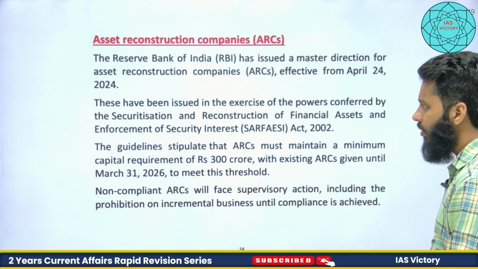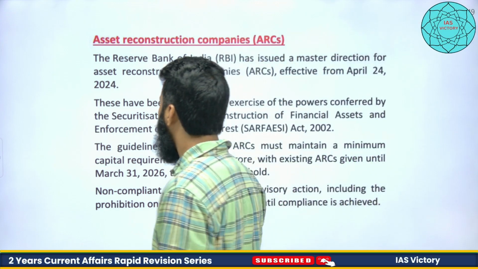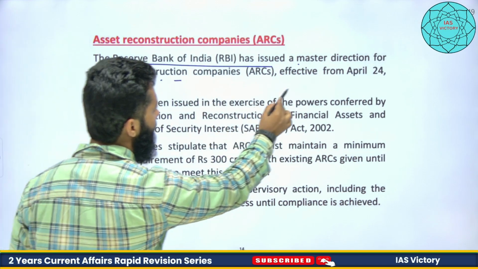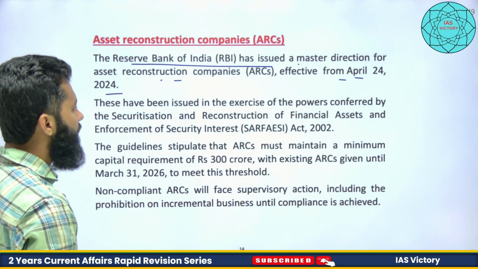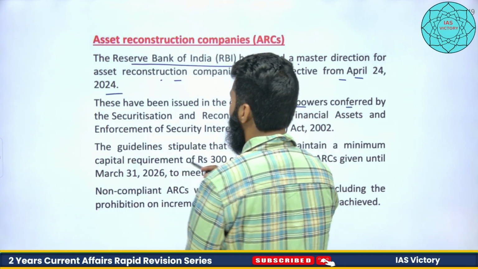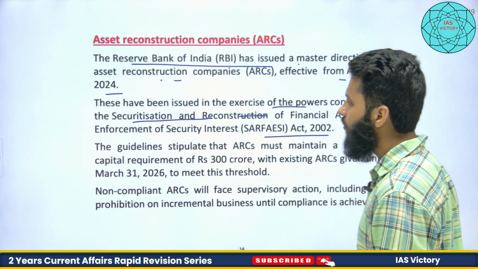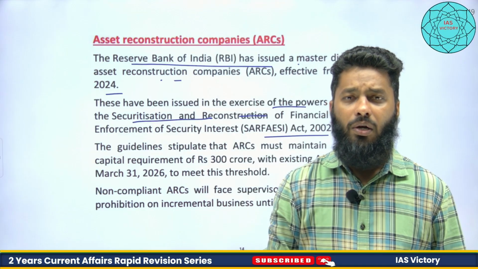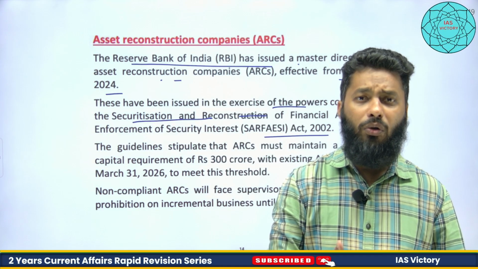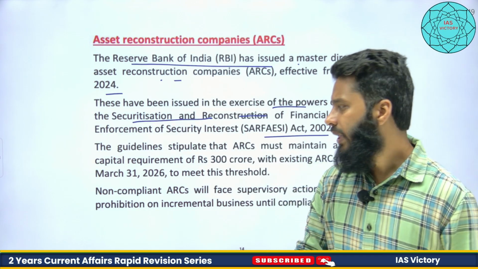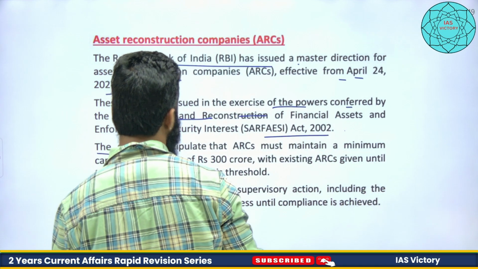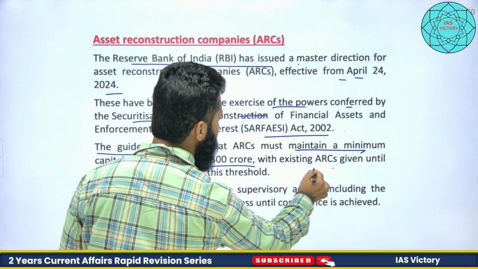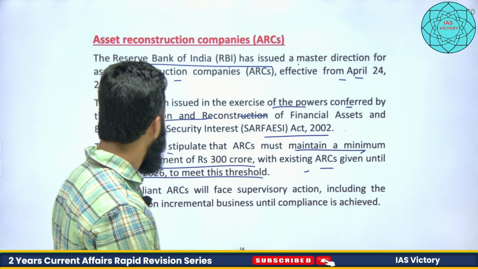I hope you can recall. We have discussed it also. Since it is a little important, we have discussed it again. RBI has issued master direction for asset reconstruction companies effective from April 4, 2024. This has been issued in exercise of the power conferred by the SARFAESI Act 2002. The SARFAESI Act also allows banks or lenders to sell their collaterals. Whatever collateral they have received, they can sell those collaterals, right? The guidelines stipulate that ARCs must maintain a minimum capital requirement of 300 crore, with existing ARCs given until March 31, 2026 to meet this threshold.